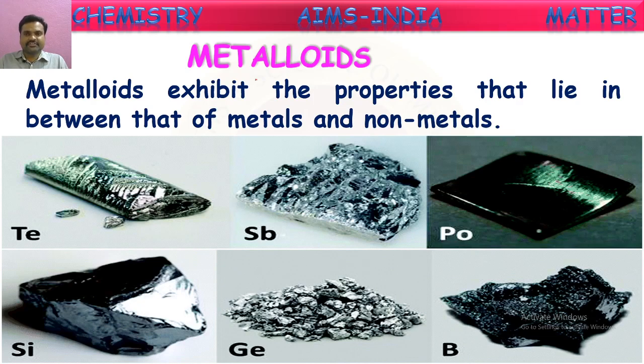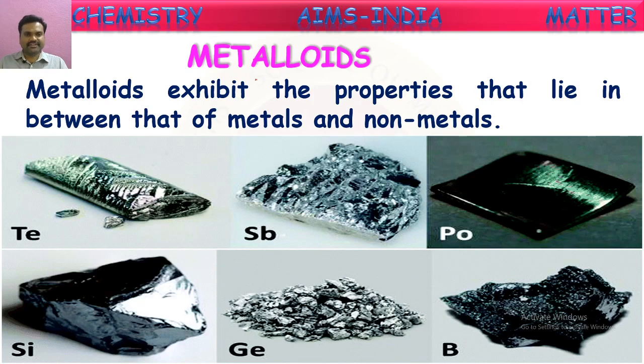These elements will show the properties of metals as well as non-metals. Certain properties of metals will be shown, and some properties of non-metals are shown by these elements. Such kind of elements which are showing the properties of metals and non-metals are called metalloids. So these examples are metalloids.